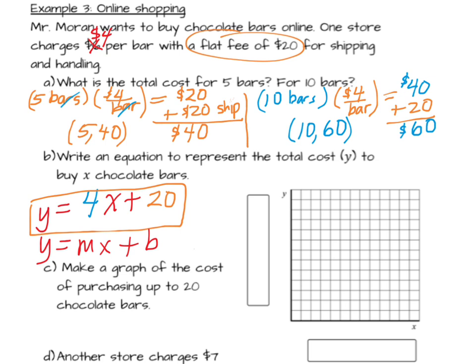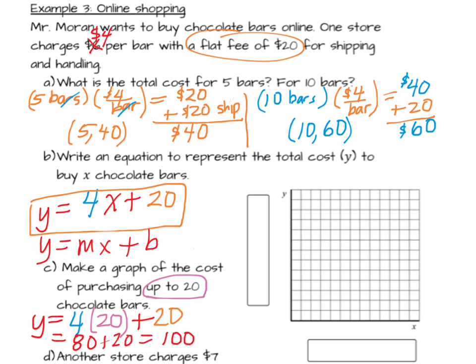Now we want to make a graph of the cost of purchasing up to 20 bars. So let's figure out how much 20 bars would cost. That'll help us make our graph. I'm going to take my equation and replace x with 20. So y equals 4 times 20 plus 20 for shipping. That's 80 plus 20 equals $100 for 20 bars. So that gives me the point (20, 100).